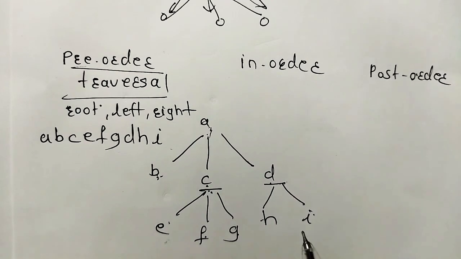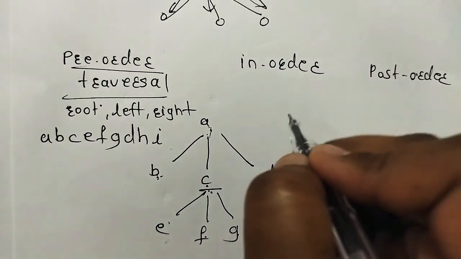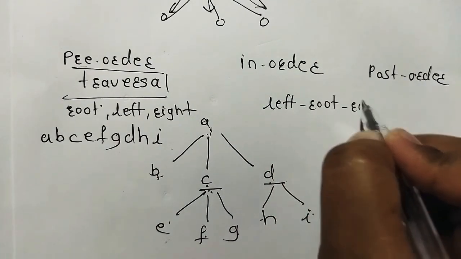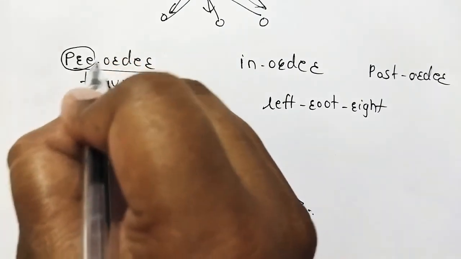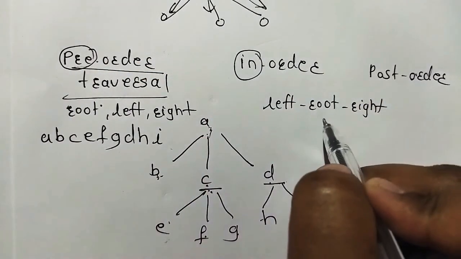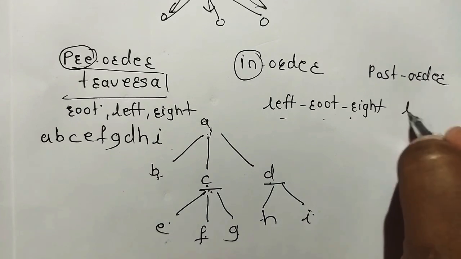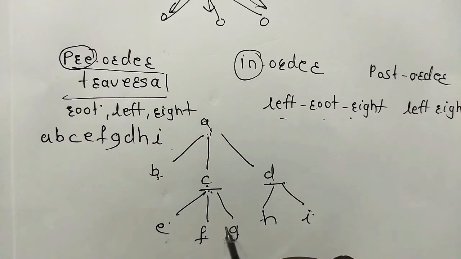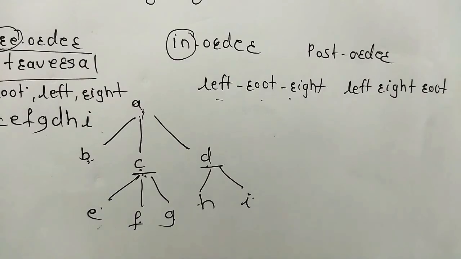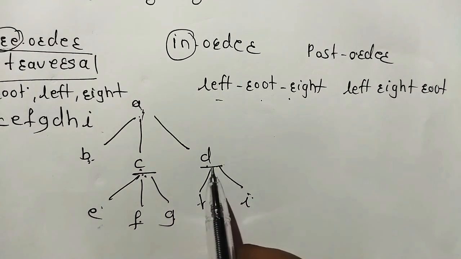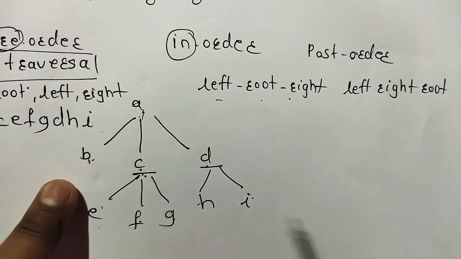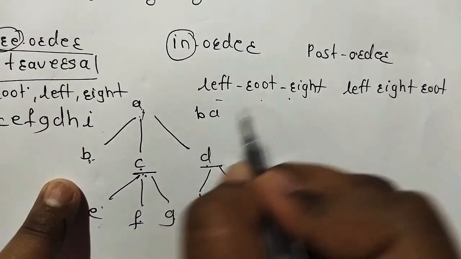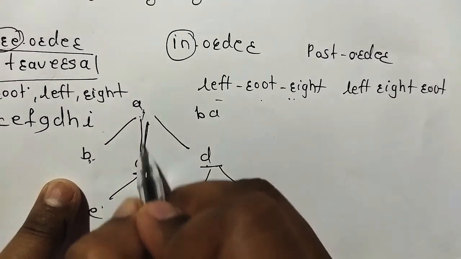Now what is in-order? In in-order, left, root and right. Pre means root first. In means root is in between left and right. And post means left, right, root. So for this graph, what is the in-order here? First is left, here B, then root A, next is right. Now this is the right side of this root.